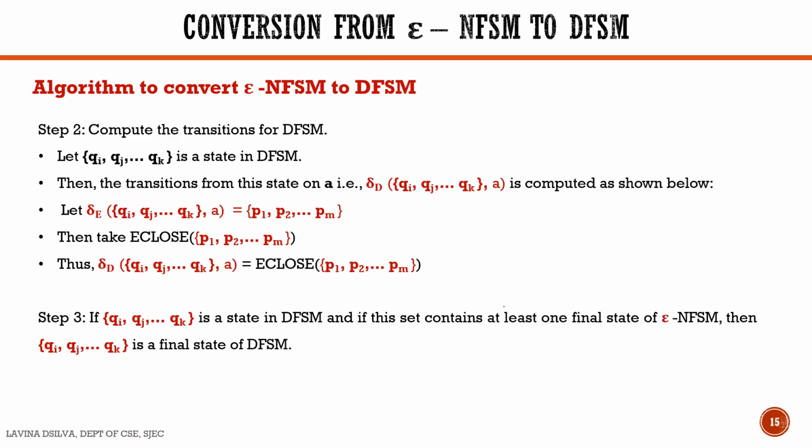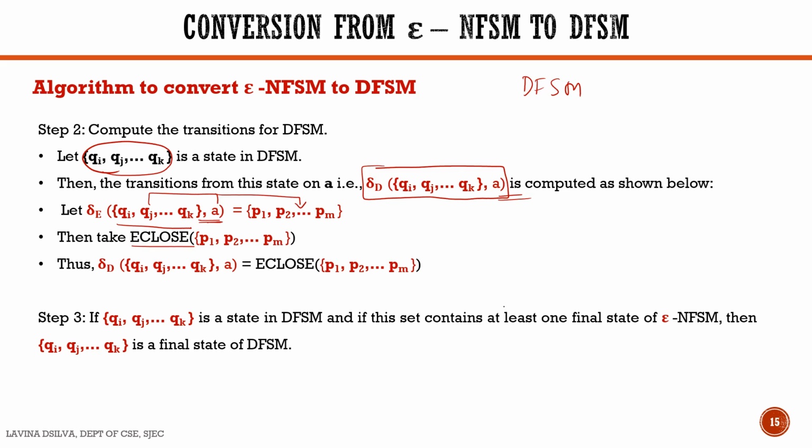The second step in the algorithm is to compute the transitions for the DFSM. Now consider that in the DFSM we have some state Qi to Qk. How do we get the transitions on this state? We represent it by delta D of Qi to Qk on input A. In order to compute this, let us take a state of the epsilon NFSM, Qi to Qk, and an input A. On consuming this input, this state goes to some states P1 to Pm.